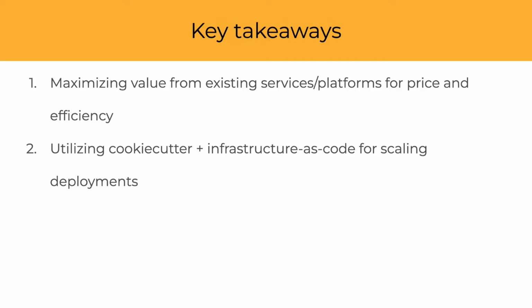There are two major points that we want you to take away from this showcase of Council Data Project. The first is that you can squeeze a lot of value from existing services and platforms. This helps you build a project cheaply and effectively, which are important aspects for civic tech. We'll showcase several of these services that we use in CDP later in the presentation. The second is how useful Cookie Cutter is for project templating, and how combining it with infrastructure as code is a really easy way for scaling deployments. Later in this presentation, we'll expand upon and demo Cookie Cutter and also go over Pulumi, an infrastructure as code platform that we utilize.